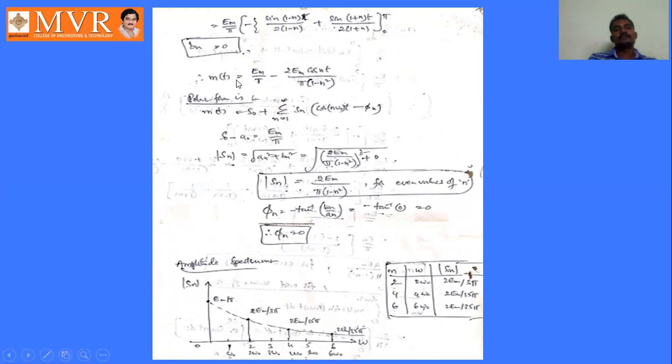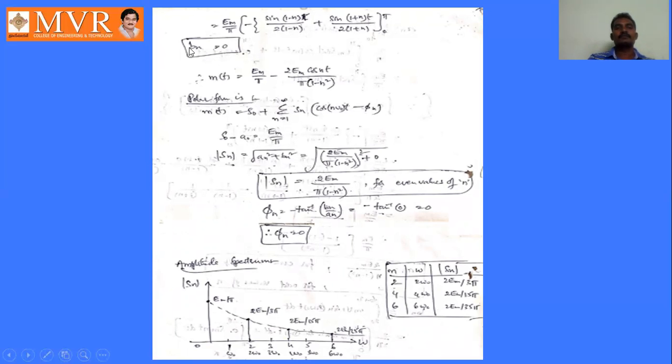This form can be simplified into the polar form for our convenience. It is a more consistent and more compact form also. So the m of t expression can be replaced by the polar form: m of t equals S naught plus sigma n equals 1 to infinity, Sn cos (n omega naught t minus phi n), where S naught is nothing but a naught, that is Em by pi, and mod Sn is the square root of an square plus bn square.